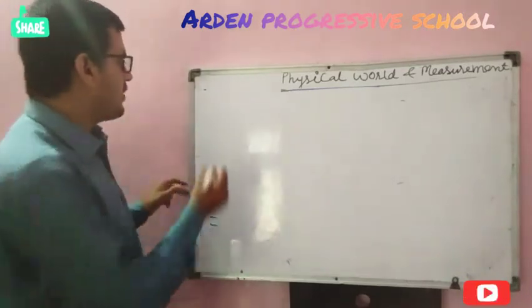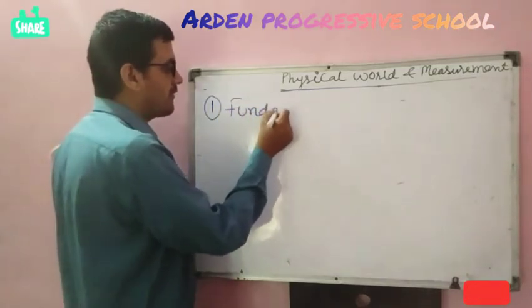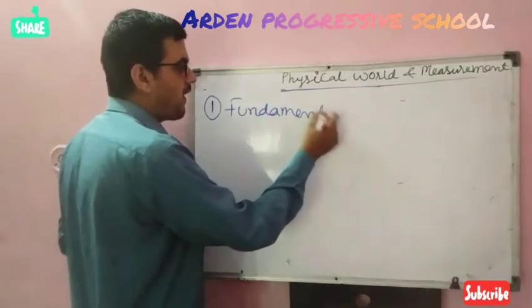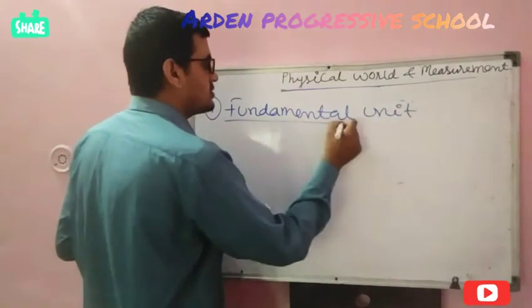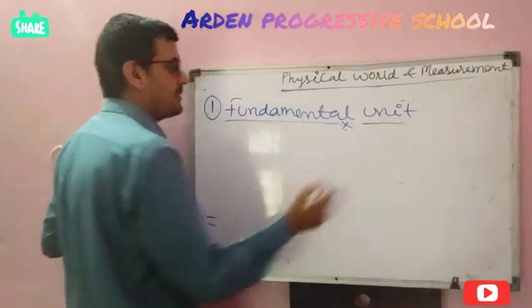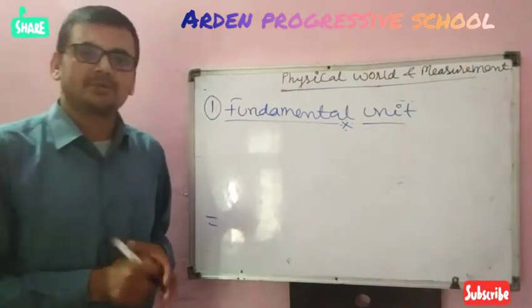Our first topic is fundamental unit. This topic is very similar to the fundamental physical quantity. What is the meaning of fundamental physical quantity?